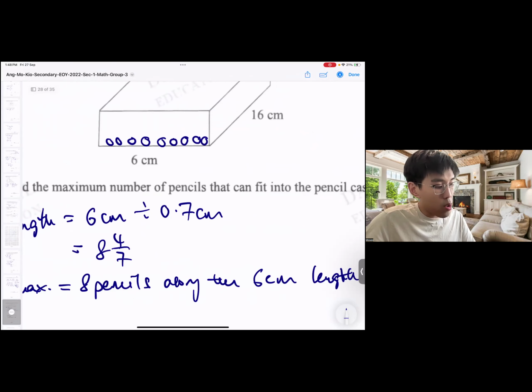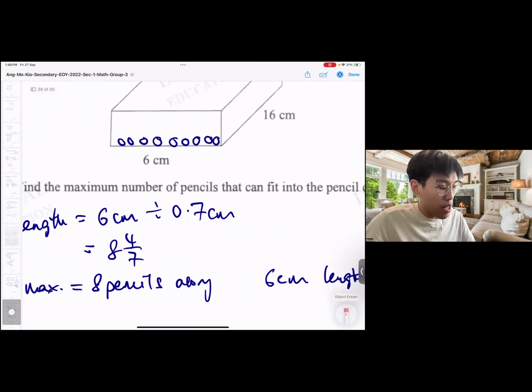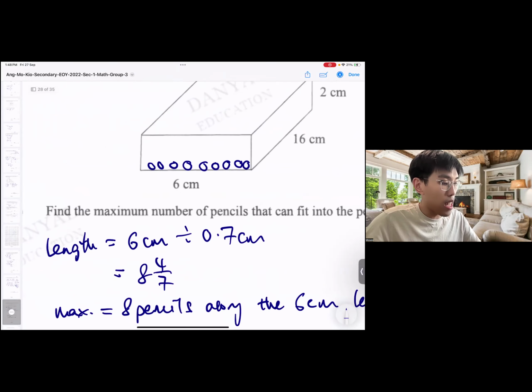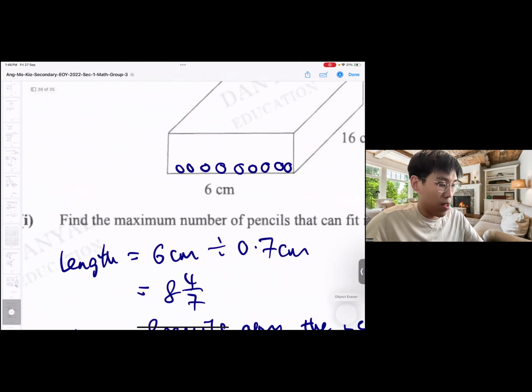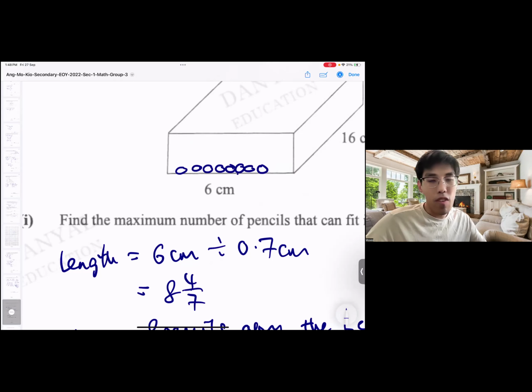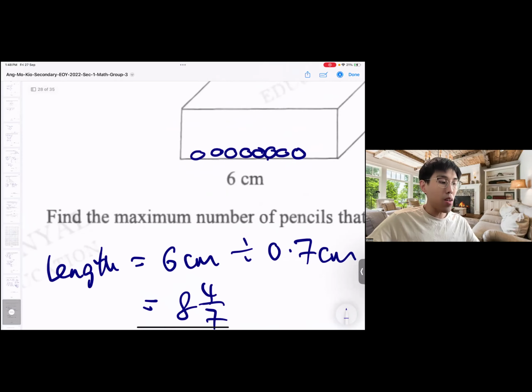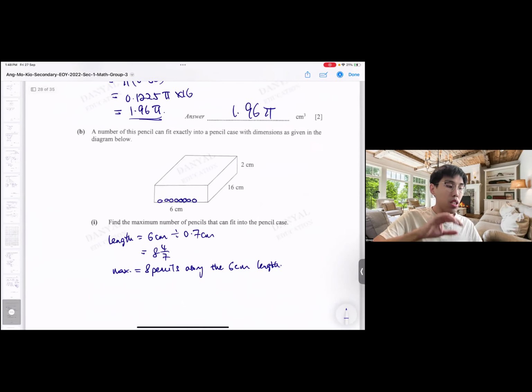I'm writing this just to show you the thinking process. That means alongside here will be 8: 1, 2, 3, 4, 5, 6, 7, 8. Not very true now, okay, but this is what I mean. Then we also need to find the height, because it's 2 cm.